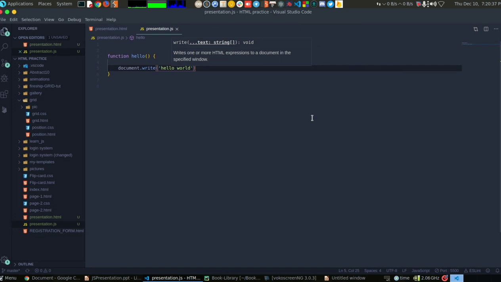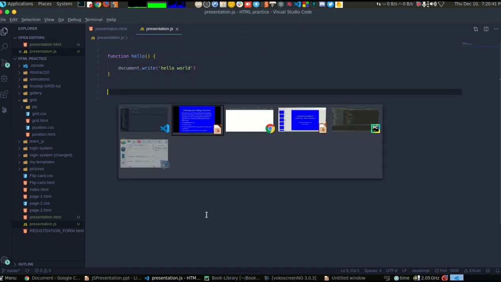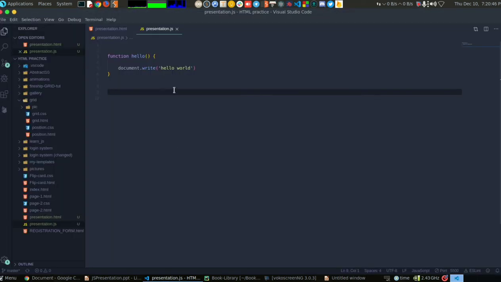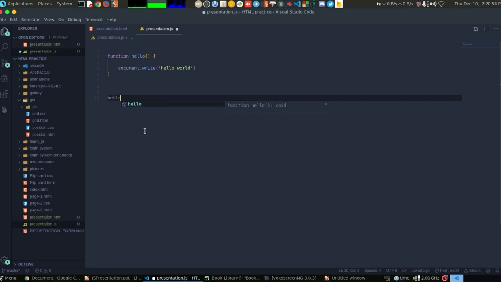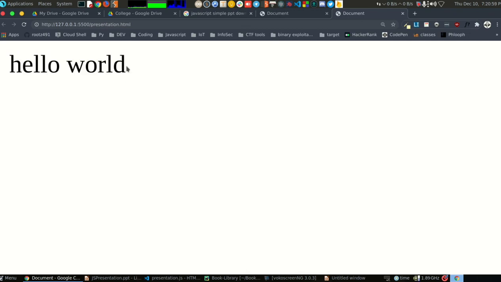Hello has two L's. I have to call it also, because if I just save the file and go to my web browser there's nothing here, because I haven't called the function yet. So this is the function definition. Now function calling is just doing hello. That's it. Now in the web browser hello world is written.